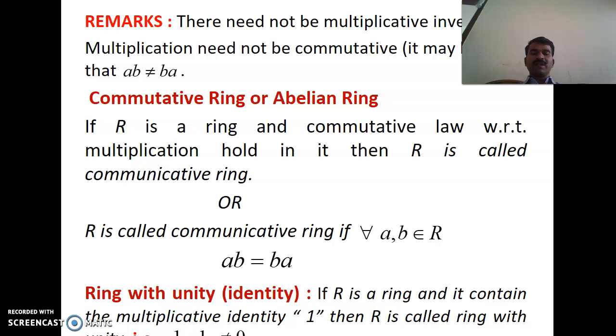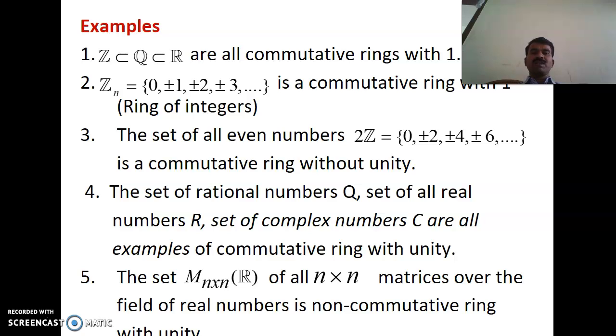Another concept in ring theory, ring with unity or identity. If R is a ring and contains multiplicative identity 1, then R is called a ring with unity, that is 1 is not equal to the zero element. Examples of this ring, so one is Z, the integer system, rational number system, real number system. These are all, Z is a subset of Q is a subset of R, all commutative rings with 1. And also the set of integers modulo n, with n number of elements in that integer system, is a commutative ring with 1.